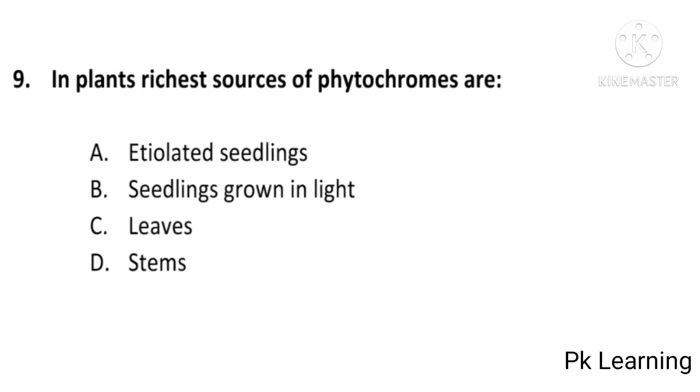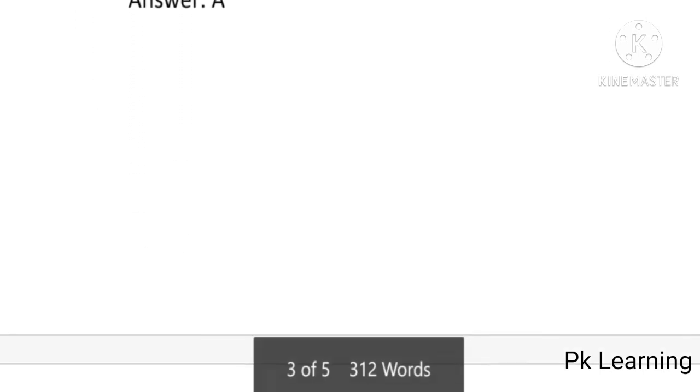In plants, the richest source of phytochromes are etiolated seedlings, grown in light, leaves, or stems? And the answer is A, etiolated seedlings. In plants, the richest source of phytochromes are etiolated seedlings. A is the correct option. And next question is